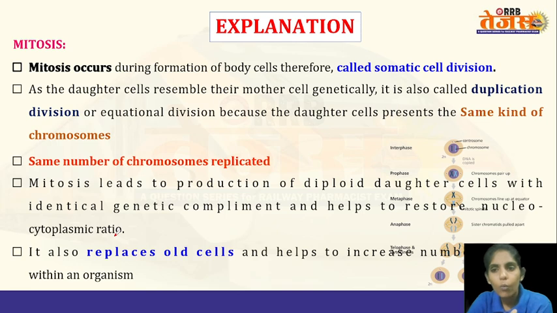What type of cells will undergo somatic cell division? The skin cells. So whenever there is any damage or any cut to the skin, how will the wound heal? The cells will divide and eventually they will heal the skin, they will heal the injury. An example of reproductive cell division or meiosis is the gametes, the ovum and the sperms. They are formed through meiotic division. The sperms and the ovum are haploid in nature. Okay, remember.